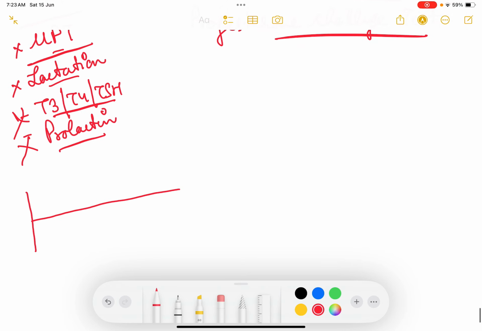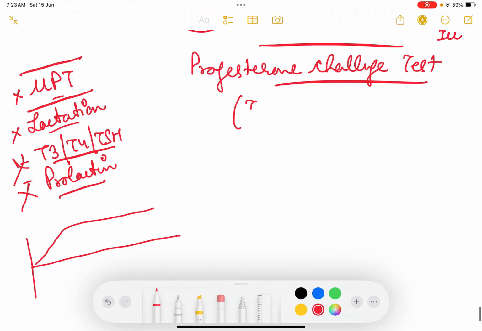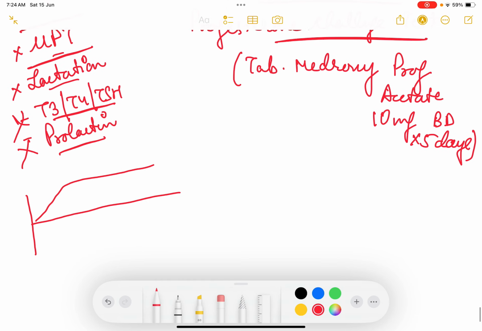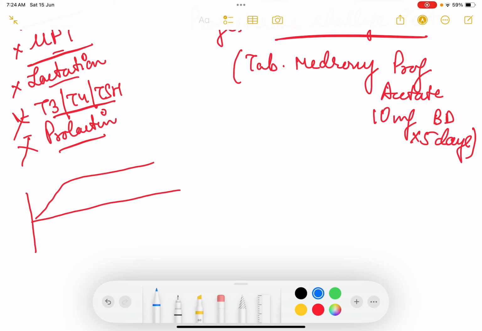Because sometimes, like in PCOS patients, there is persistently high estrogen and there is no ovulation, so there is no progesterone in the body. So what we can do is we can give tablet medroxyprogesterone acetate 10 milligram twice daily, 10 milligram BD, for 5 days. So what happens is, when you give progesterone to the patient, progesterone has negative impact upon estrogen.